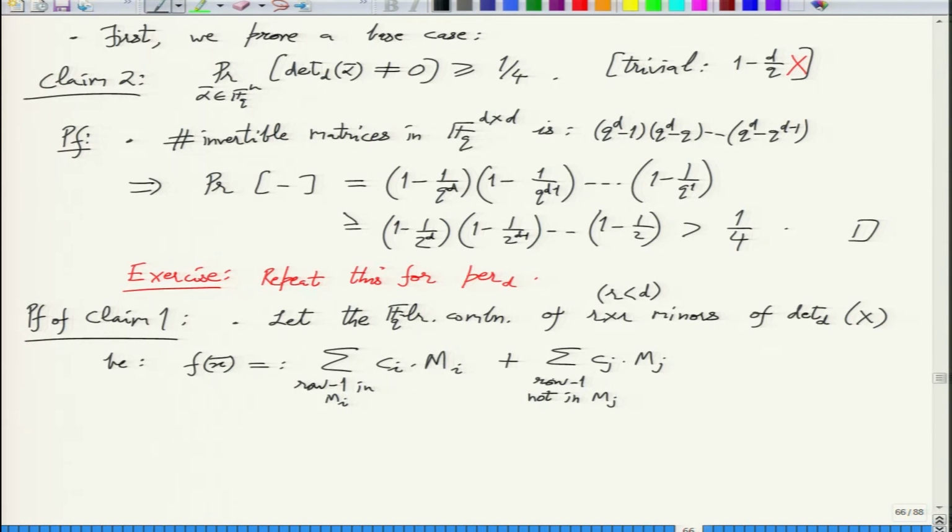Okay. So since row 1 is in Mi, we can expand Mi with respect to the first row, with respect to these x1 star variables. Expand Mi by row 1.